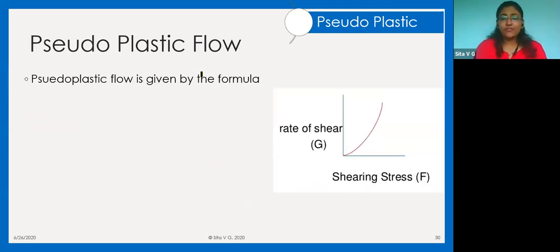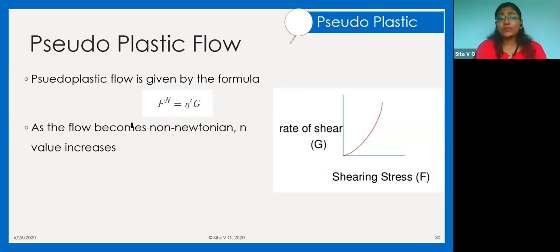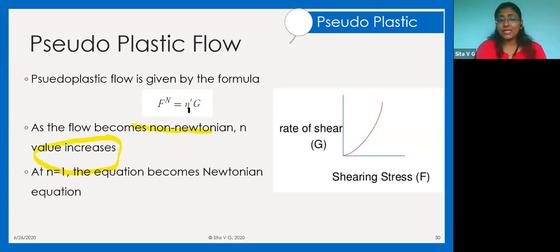Now pseudoplastic flow is given by the formula F, that is force by area, is equal to eta g. G is the shear rate. Now as the flow becomes non-Newtonian, the n value increases. That means there is not a directly proportional relationship. And if n becomes 1, that means this flow becomes a Newtonian equation. That means this easily converts into F is equal to eta g, eta is nothing but 1. So F is directly proportional to g. So that becomes my Newtonian flow.